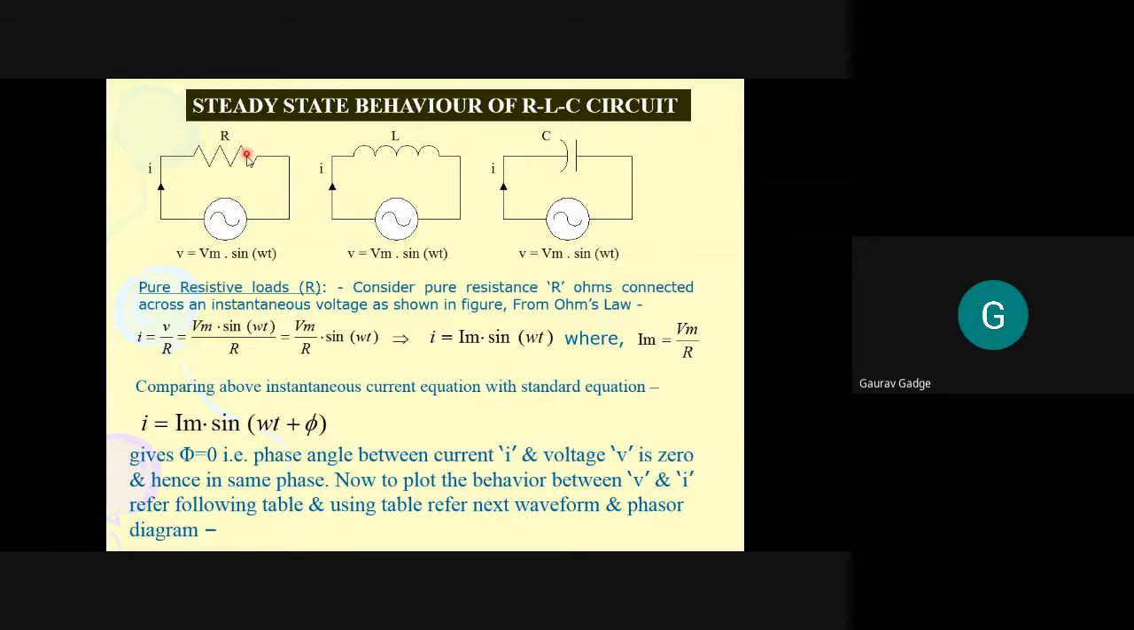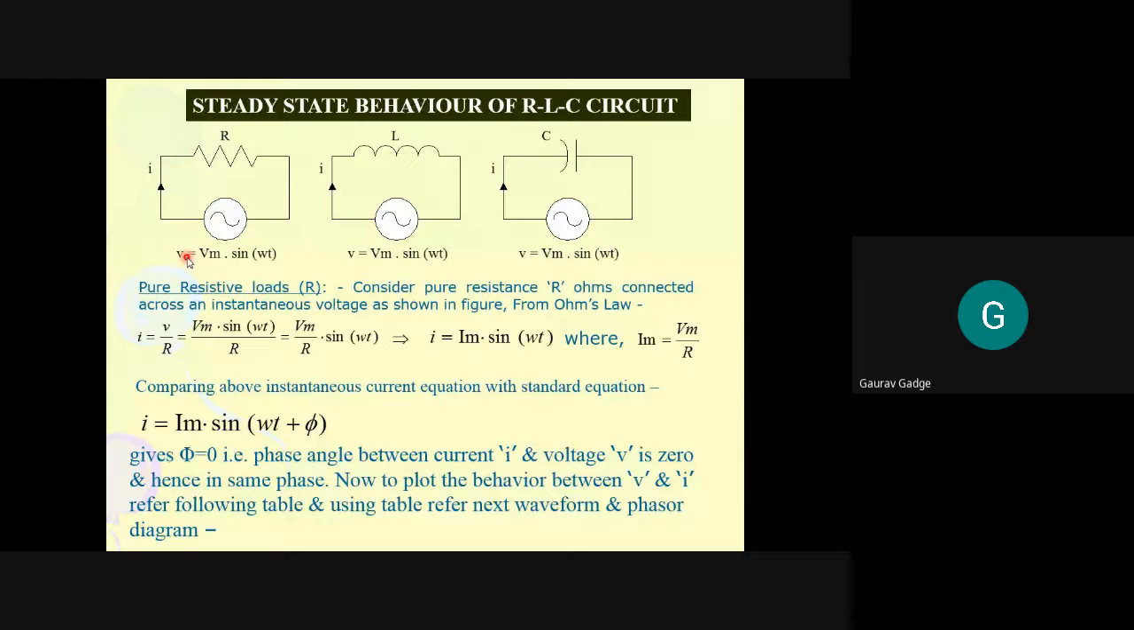Yahan par jo aapka resistance connected hai usse connected jo voltage hai, that voltage is instantaneous voltage. Now that resistance is replaced by inductor and the same voltage is given. And in the third figure, it is replaced by capacitor and the same voltage is given. So when we have instantaneous voltage as V equal to Vm sin omega t, for the 3 individual parameters or elements like resistance, inductor and capacitor, how does it behave?